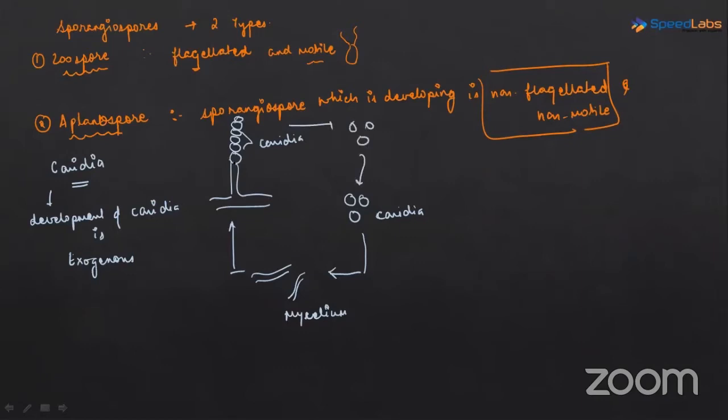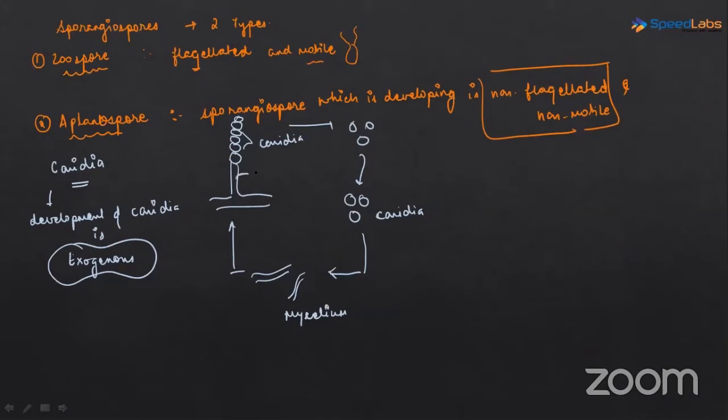Now see, the development of the conidia is not taking place inside any structure. They are growing directly on the fungal filament. Can you see? They are not enclosed in any kind of structure. So the development here is exogenous. The formation of the conidia is taking place exogenously. Got this?